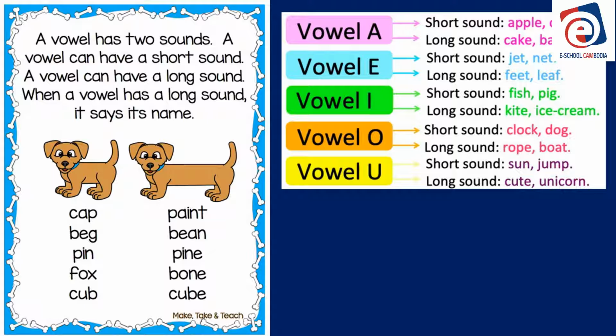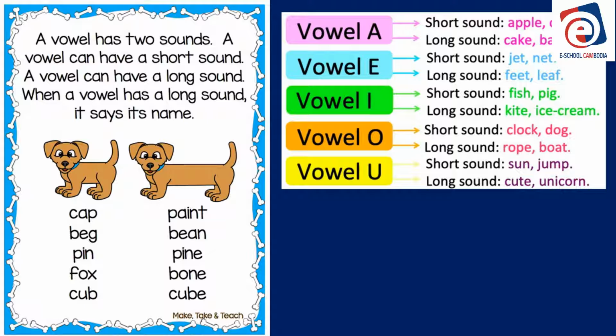Vowel I, short sound, fish, pig. Long sound, kite, ice cream. Vowel O, short sound, clock, dog.